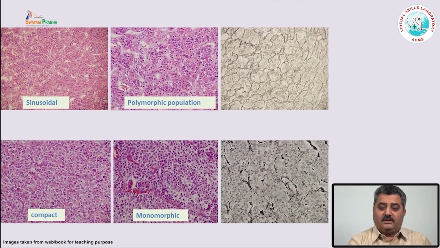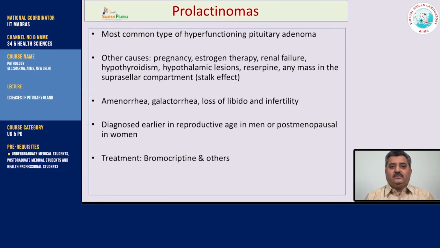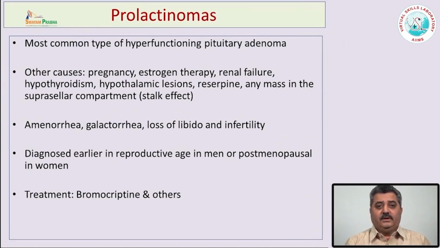These adenomas are reticulin poor. The reticulin stain can be seen around larger groups of cells, not in the sinusoids or in a trabecular fashion like the normal pituitary gland. So this is very important to differentiate between the normal pituitary gland and adenoma, and reticulin is the one stain which is very helpful in these situations. One can also do immunohistochemistry. In a pituitary adenoma, one finds only one kind of hormonal staining, whereas in the normal pituitary gland, one can see all kinds of cells or different types of staining.